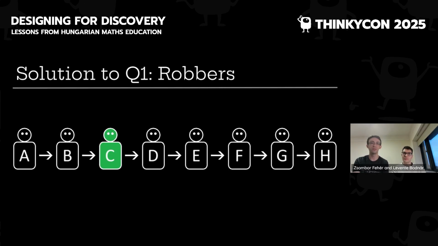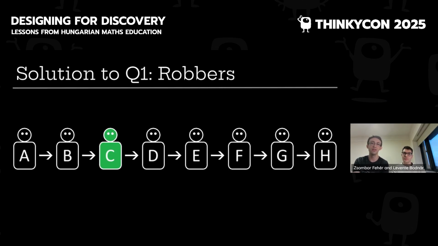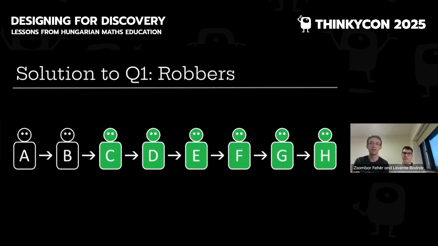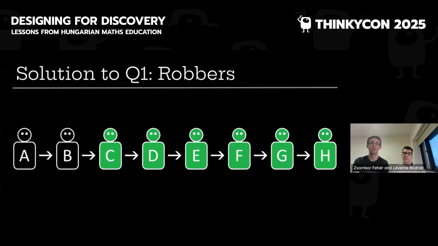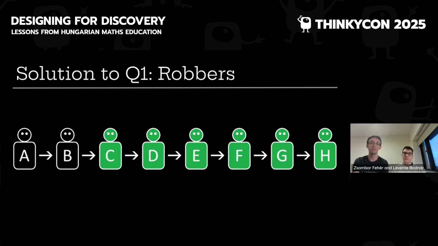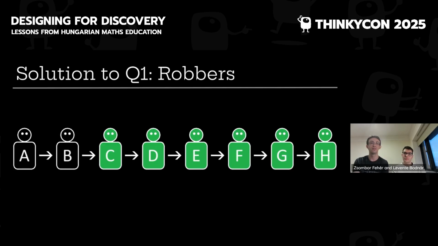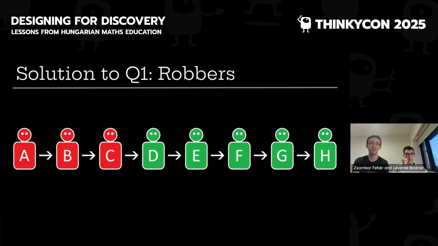What if, for example, C is innocent? Then again, there is a chain reaction starting from C, and we again see that there are too many innocent people. So C cannot be innocent either. Similarly, B cannot be innocent, which means that we found the 3 robbers, A, B, and C.